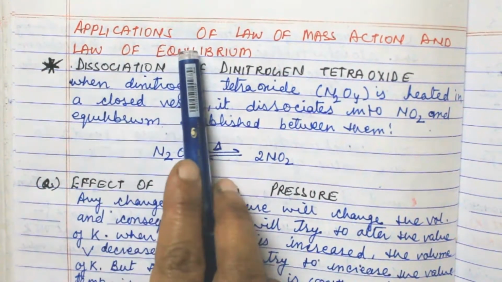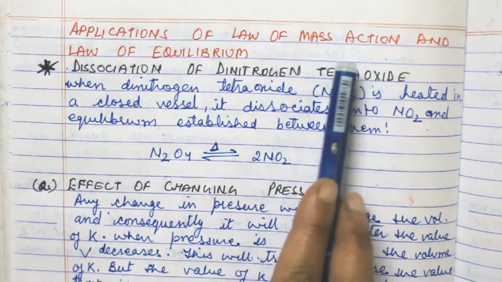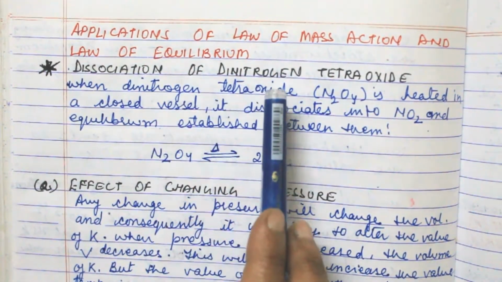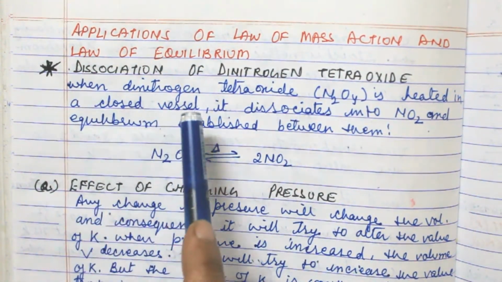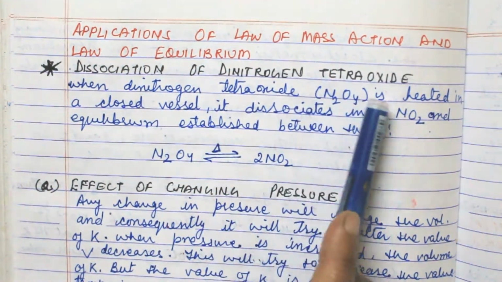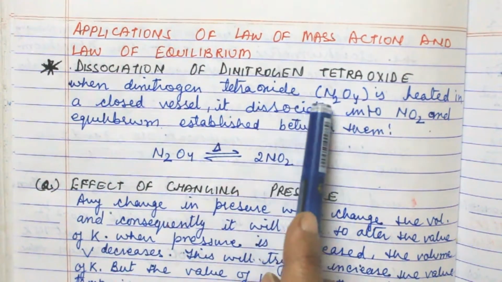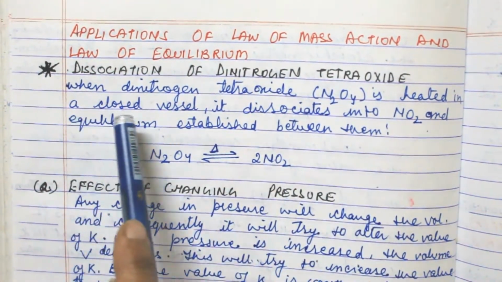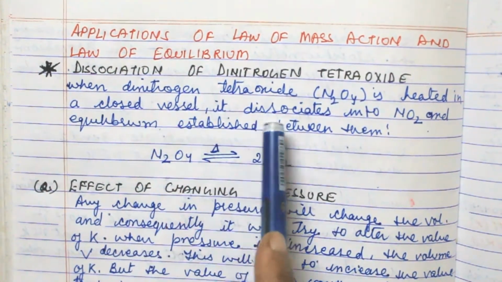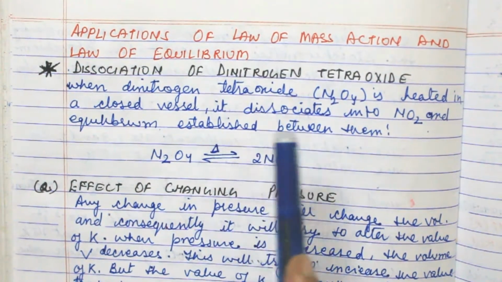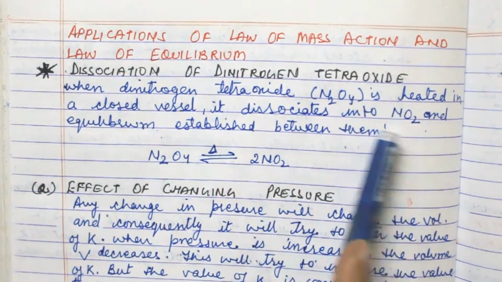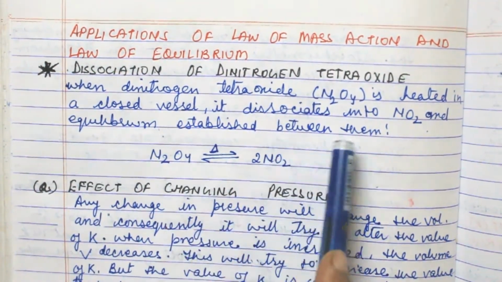My topic is applications of law of mass action and law of equilibrium. So, dissociation of dinitrogen tetroxide, that is N2O4. When dinitrogen tetroxide is heated in a closed vessel, it dissociates. Dissociated means it breaks into NO2, and equilibrium is established between them.